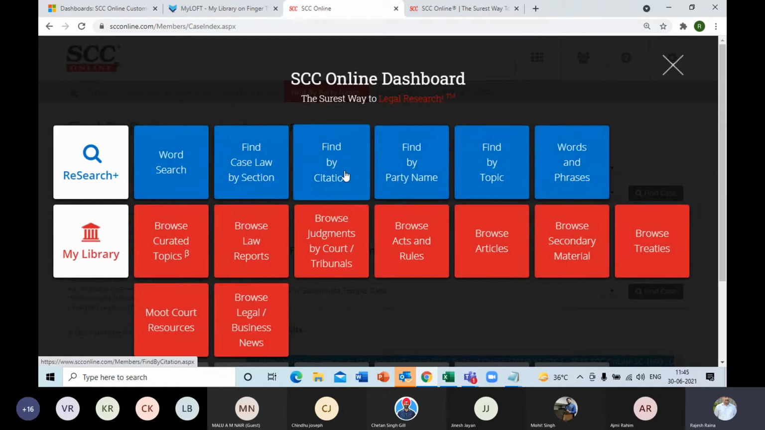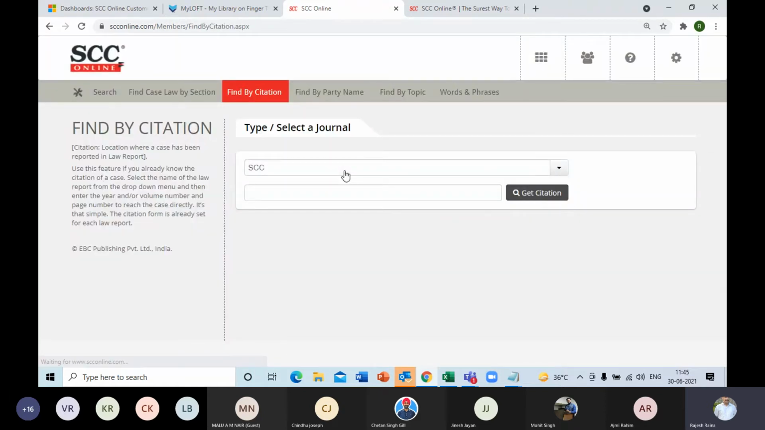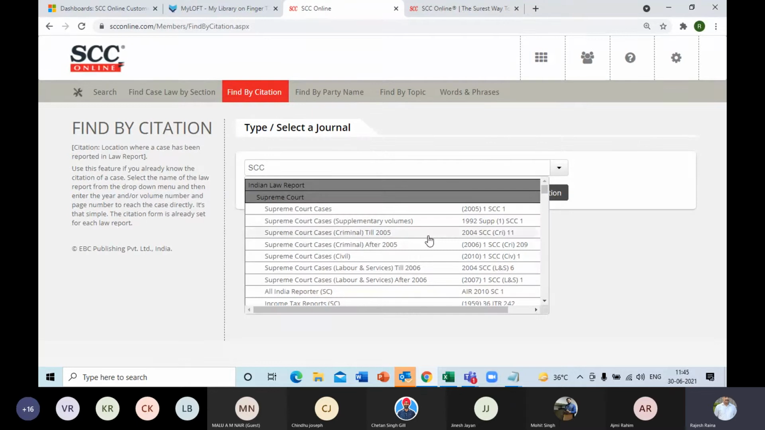The other option is finding by citation. Now in citation, of course, you will select the publisher first. Apart from SCC, we have also tied up with other journals, SCC being our own publishing, like we have ILR, 9 states we have tied up with. We have DRJ for Delhi, MP Law Journal for MP, Maharashtra Journal for Maharashtra, and likewise. For the rest of the states, one or the other publisher is there. So more than 200 publishers' citations we have put.